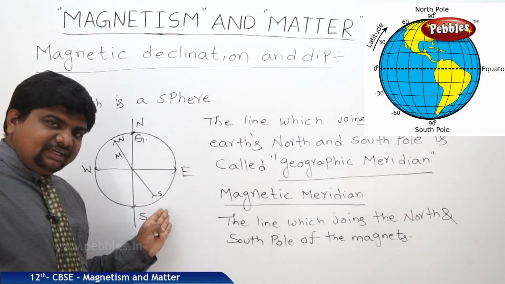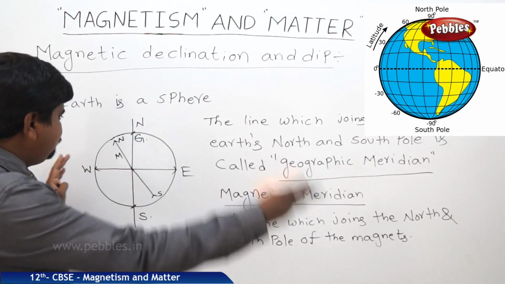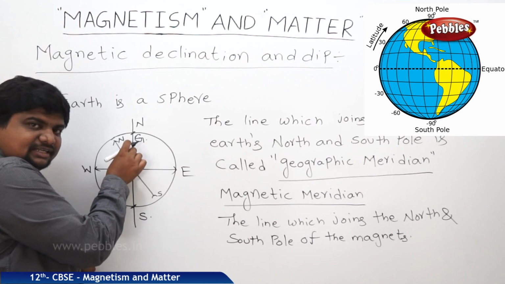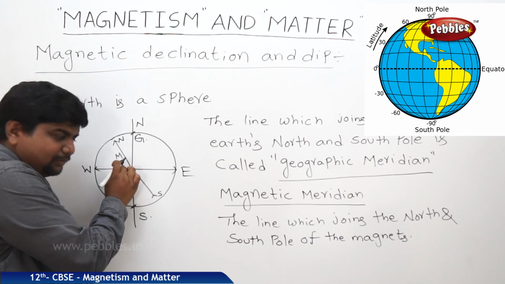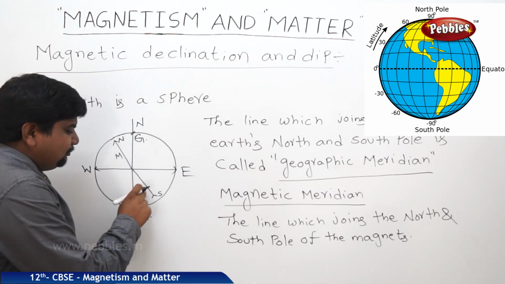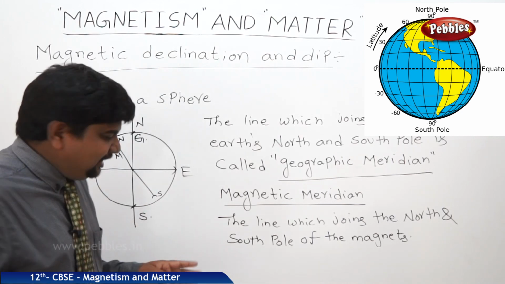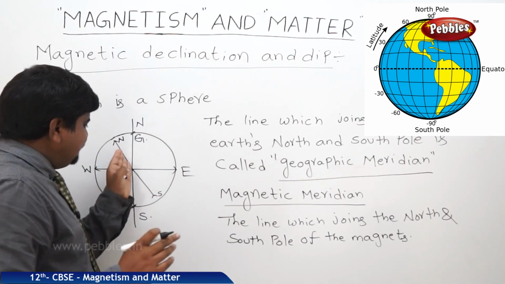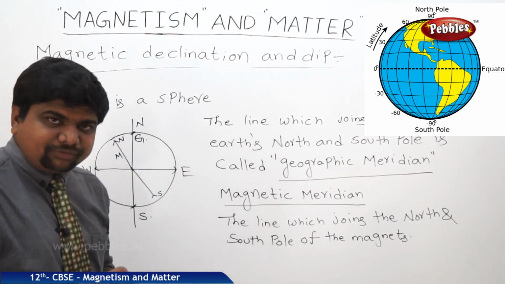Whenever a bar magnet is freely suspended, it shows the exhibition of the magnetic field like this. We know the force of repulsion is the reason for this small deviation of the actual north pole of the magnet with respect to the Earth's north pole and the actual south pole of the magnet with respect to the south pole of the Earth, because the force of repulsion takes place between these two similar poles of Earth and magnet respectively.